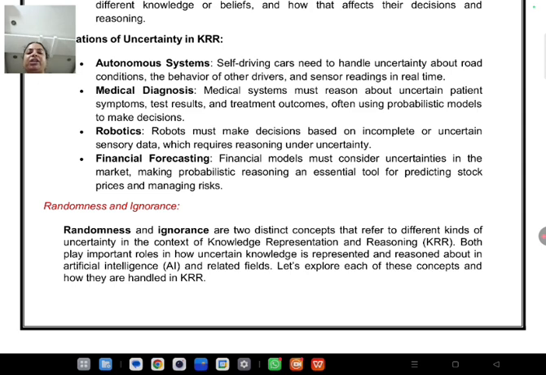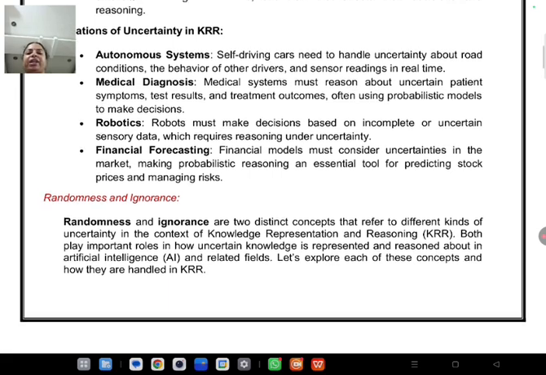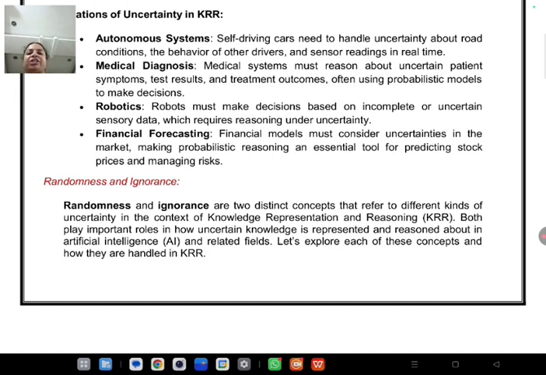For robotics also we need to provide correct information based on the situations. Next is financial forecasting. Here also we cannot give uncertain values, though sometimes in financial forecasting we need to represent the uncertainties, since the information can be clear or can change with the conditions of the market.